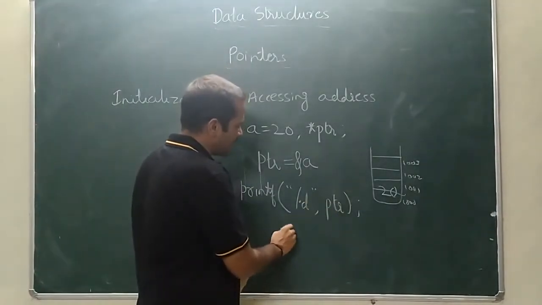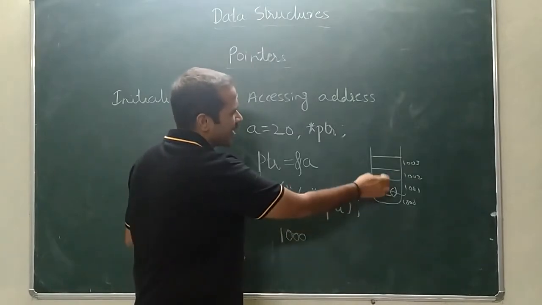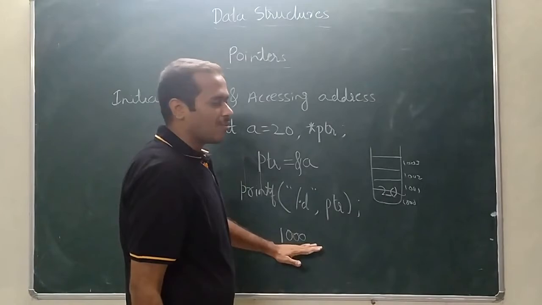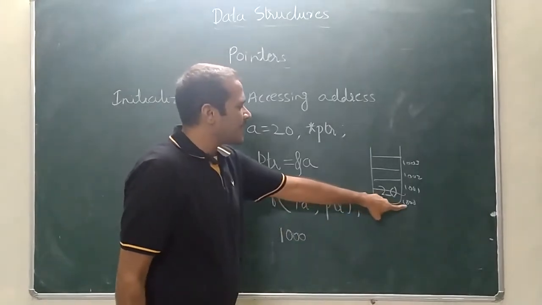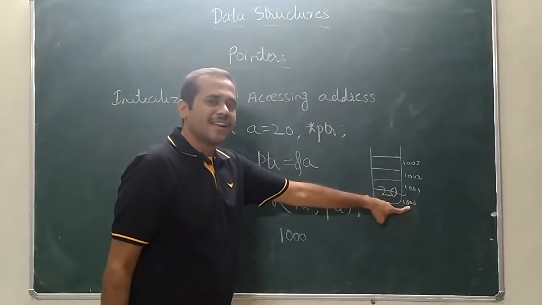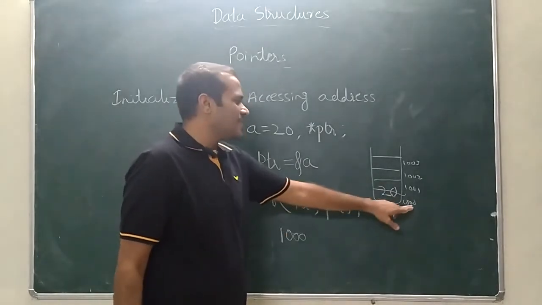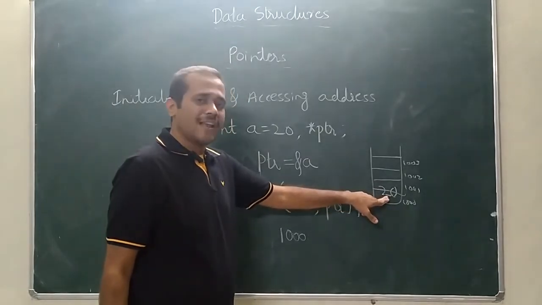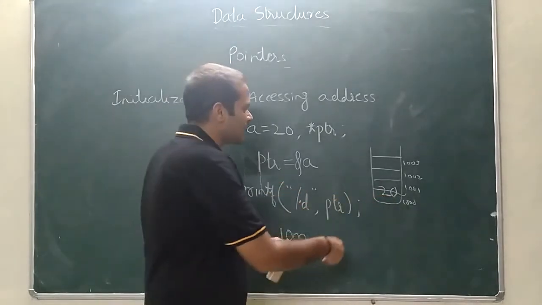In this case, this 20 can be stored somewhere, no problem. So it will be 1000. Why? Because the base address of this 20 is 1000. What is base address? The starting address. The starting address of this 20 is 1000. This is a, correct?